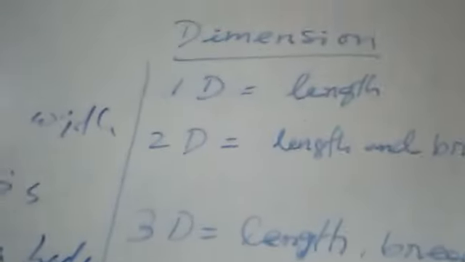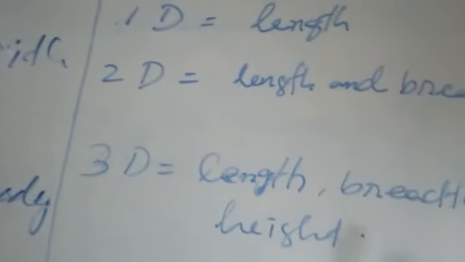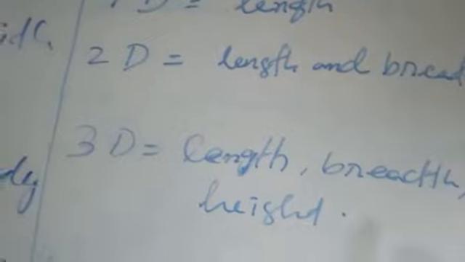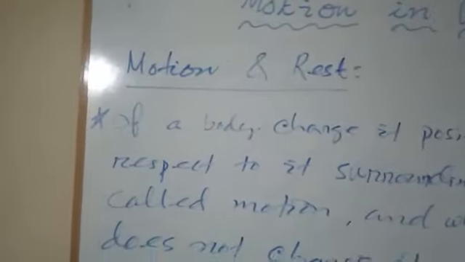Dimension can be of three types, as you can see here. 1D refers to length, 2D is length and breadth, and 3D is length, breadth and height. So 1D means it is only in a single dimension, length, that is a line. Motion in one dimension refers to this, but first we should know the meaning of motion also.